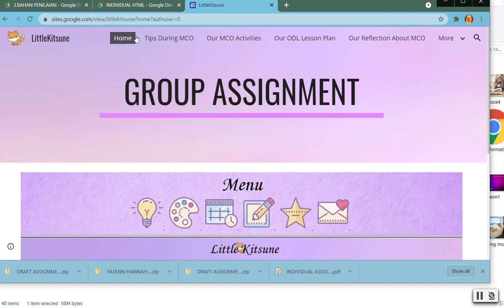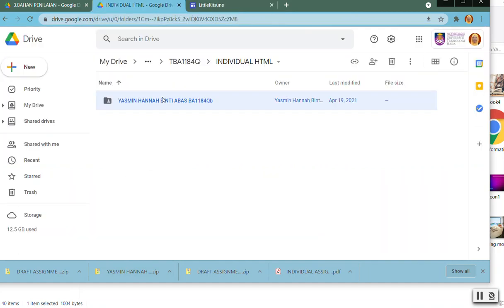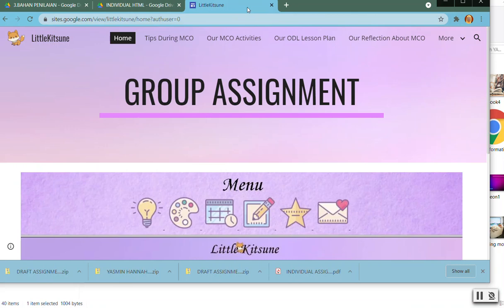But this one is the version, in the folder you have already applied the requirement for your individual assignment. Again, I repeat, if you have this folder, you have applied the requirement of your individual assignment. But this one is for those students who want to make your website with your name.